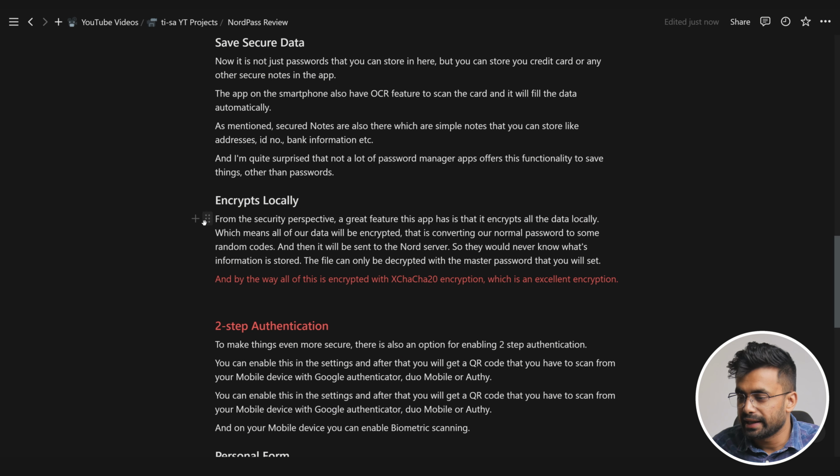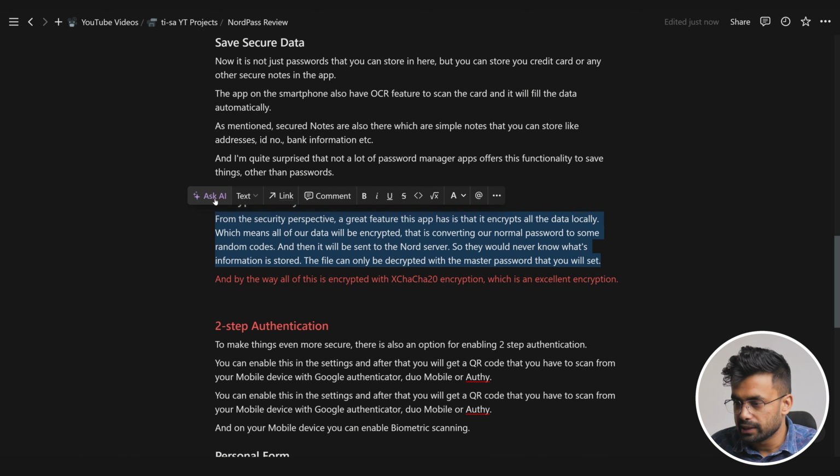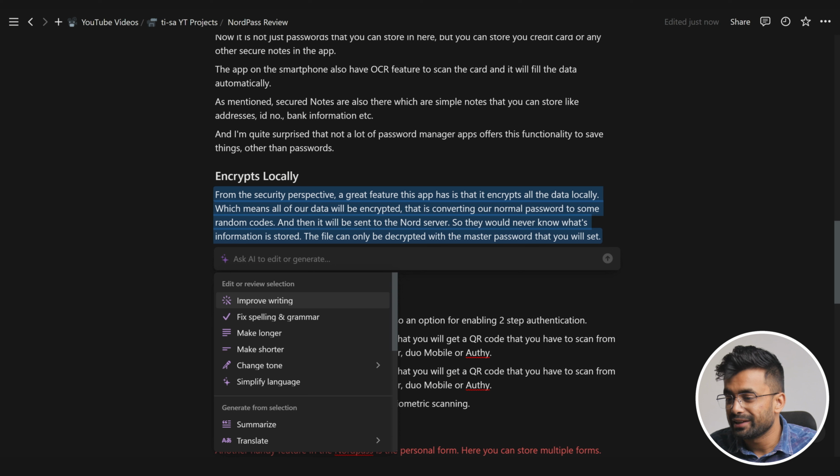However, now let's move to the second part of the story, and that is editing and reviewing. And believe me, these are going to be extremely useful in your life. I'll open up my existing script real quick and let's select this paragraph right here. As soon as I do that, this option will appear on the screen: Ask AI. When I click on that, we get to see all these exciting features on the screen.